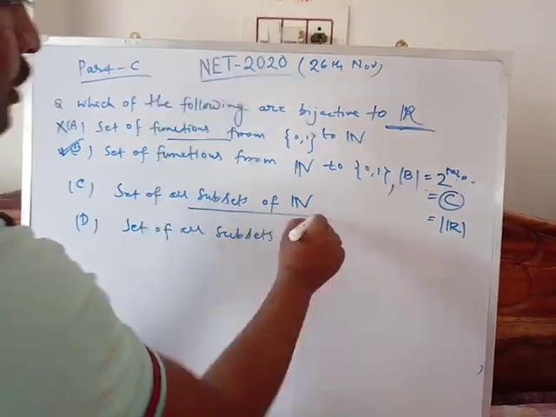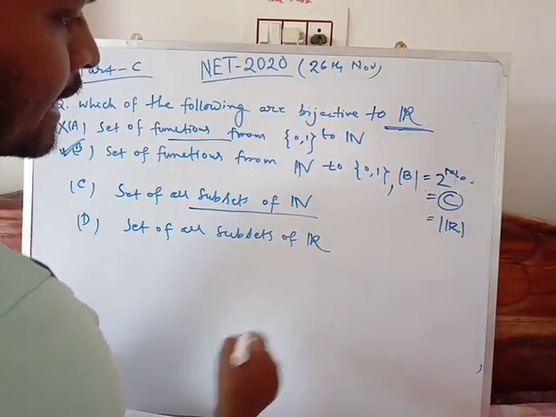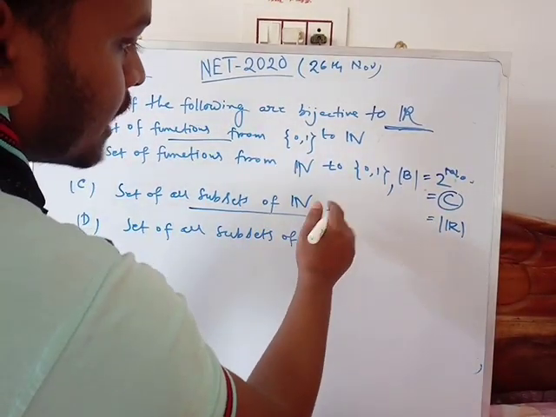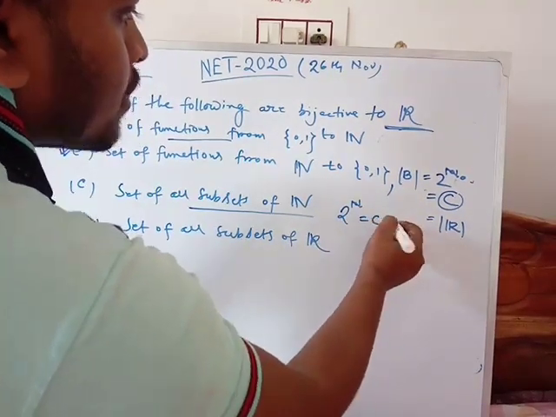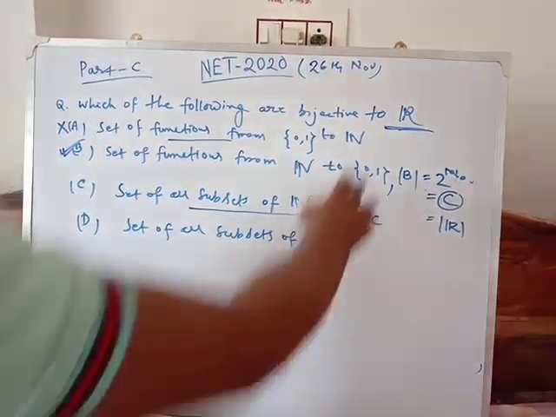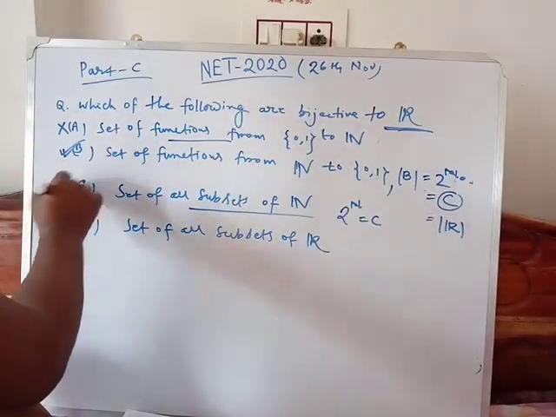And all subsets of N, its cardinality will also be 2 to the aleph naught, that is equal to C, that is equal to the cardinal number of R. So option 3 is correct.